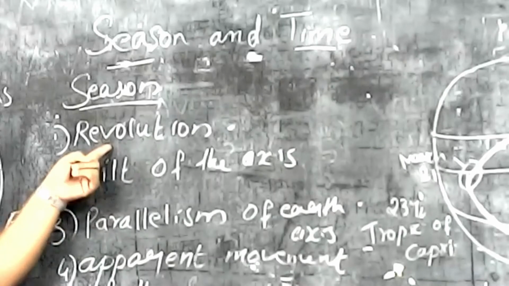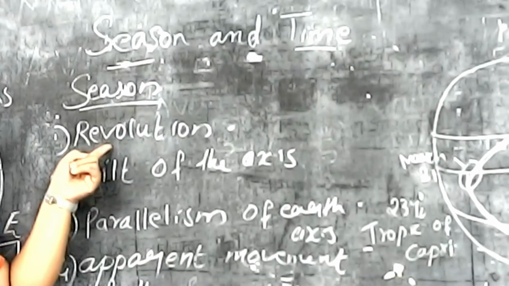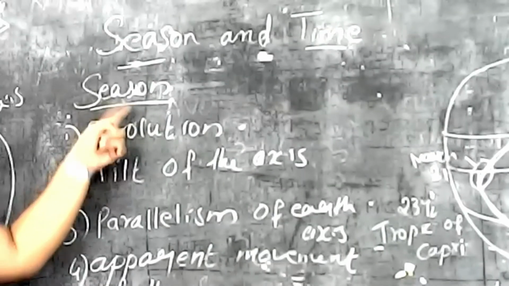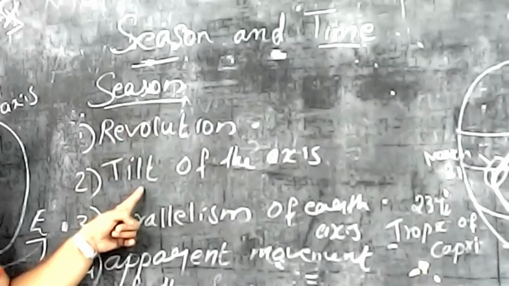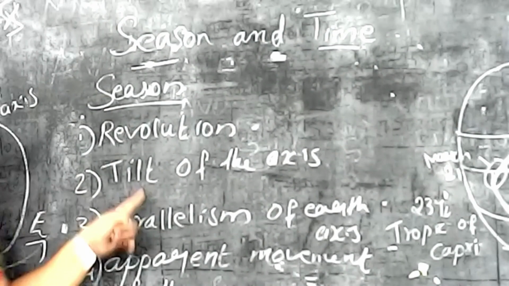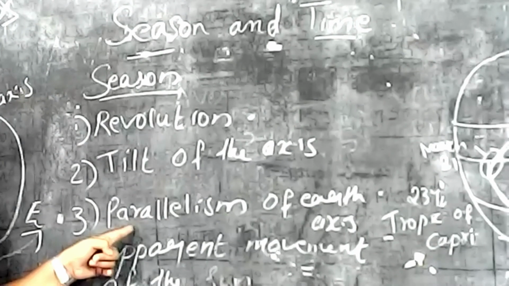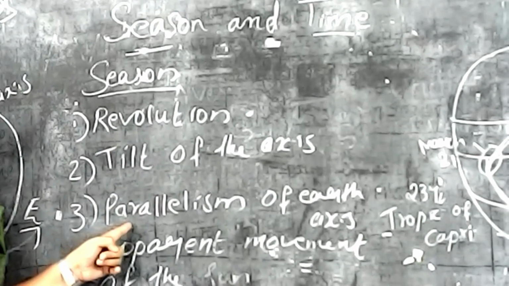Revolution. Listen here. We already discussed the revolution. One reason for getting the different seasons is revolution. The second is the tilt of the axis. And the third one is the parallelism of the axis of the earth, the inclination of the axis of the earth,